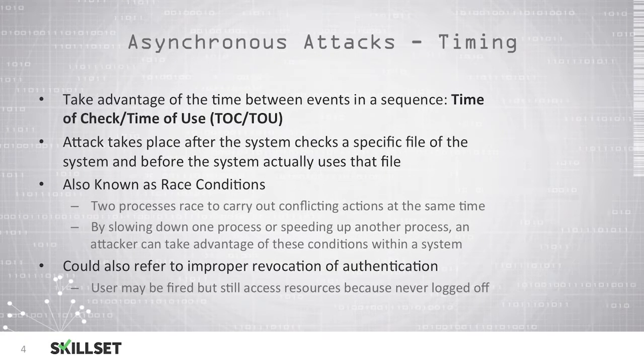It's also known as a race condition because two processes are racing to carry out conflicting actions at the same time. If they're able to slow down one of the processes or speed up the other process, the attacker can take advantage of these conditions within a system. This could also occur because of an improper revocation of a user's authentication credentials. For example, if a user is fired but they were still logged onto the system, and they are still able to access resources because they never logged off of the system.